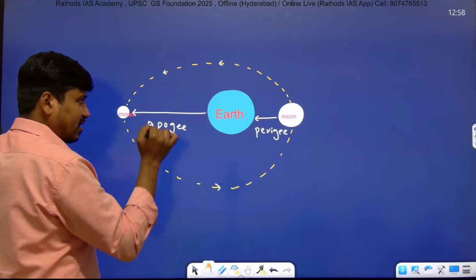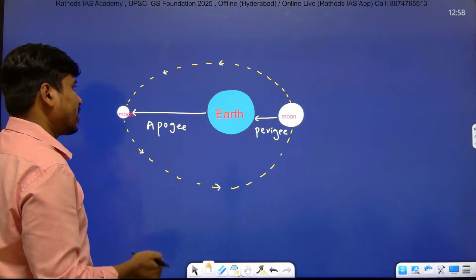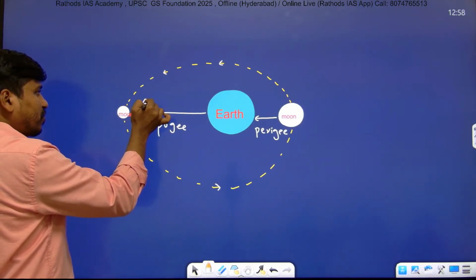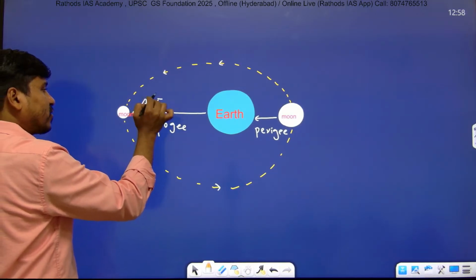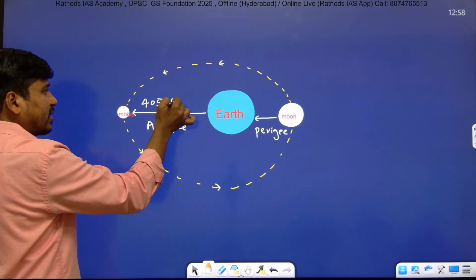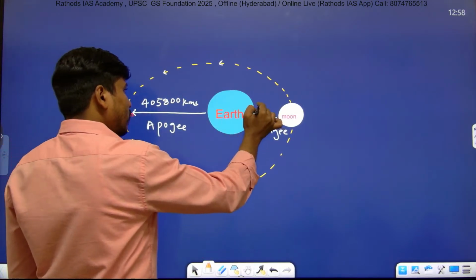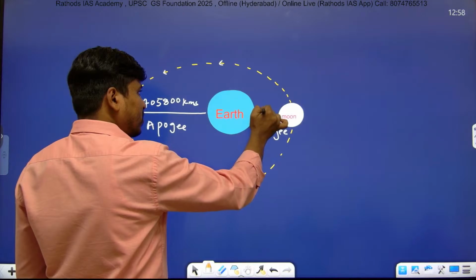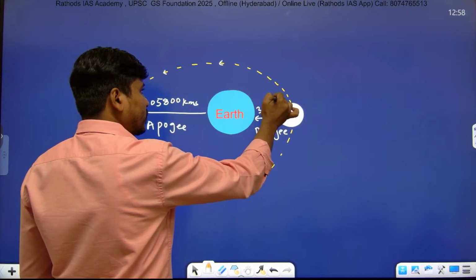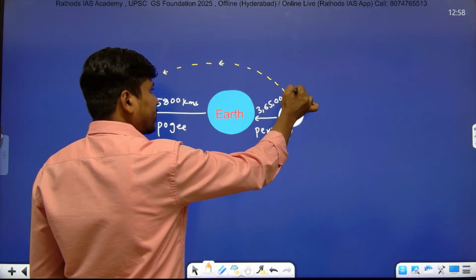Apogee meaning when the moon goes very far from the earth, almost 4 lakh 5,800 kilometers, right? And during perigee position around 3 lakh 65,000 kilometers, right?